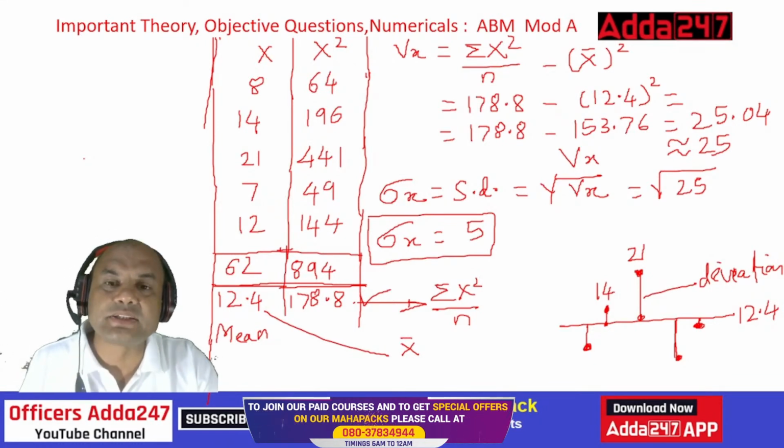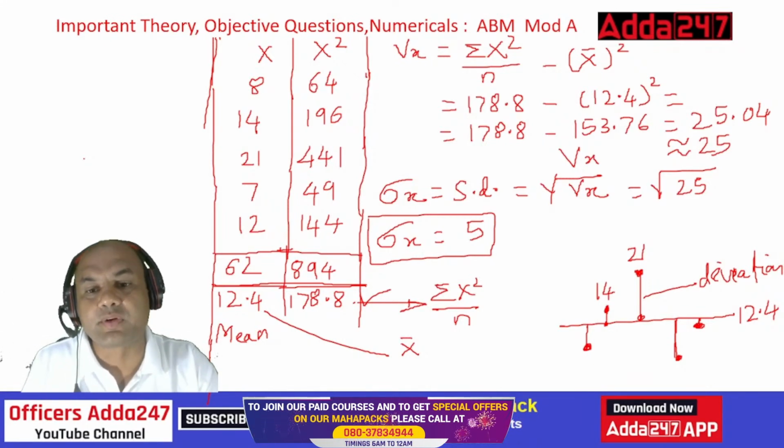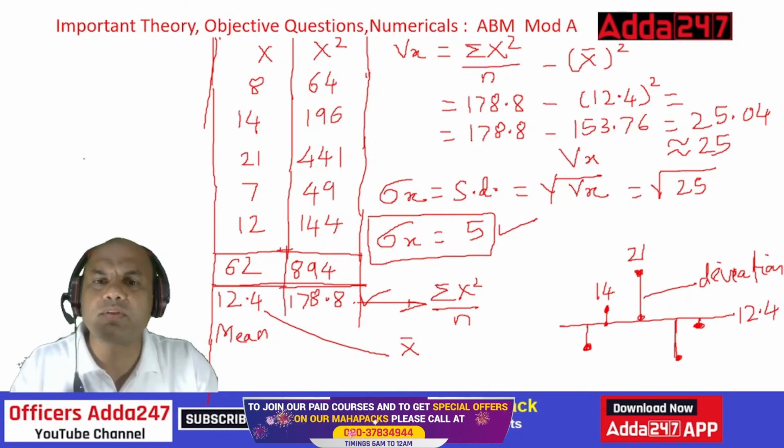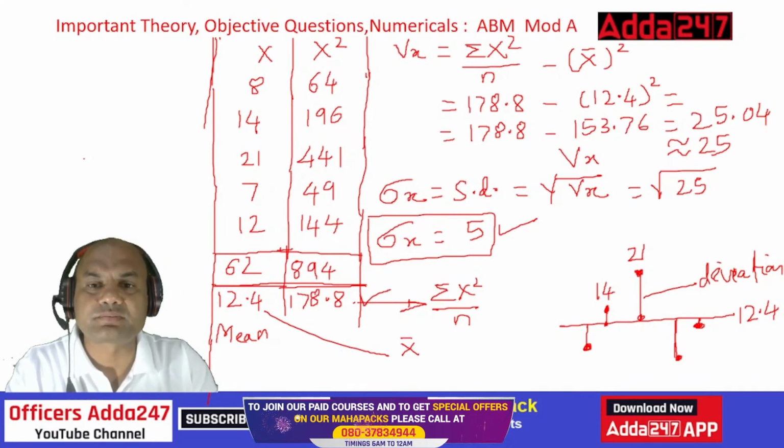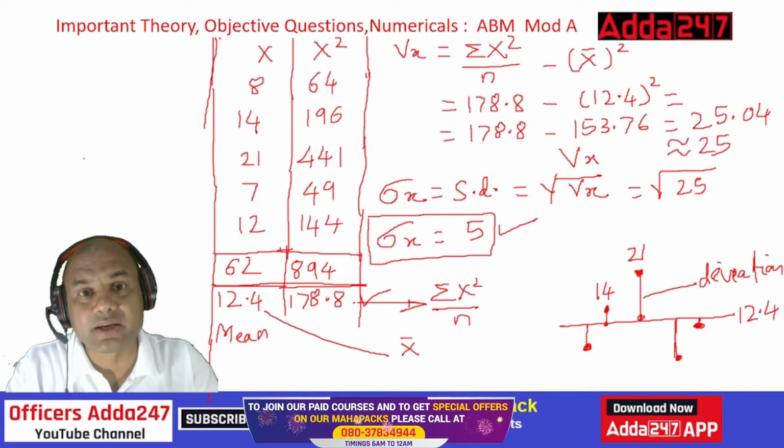So this is the basic numerical. Variance was to be found out, we found out the variance 25. Standard deviation was to be found out, we found out the standard deviation 5. Mean was to be found out, we found out the mean. Okay, so now that's done. Numerical is over. This is the way you should solve the numerical. 5 marks, many times it comes.